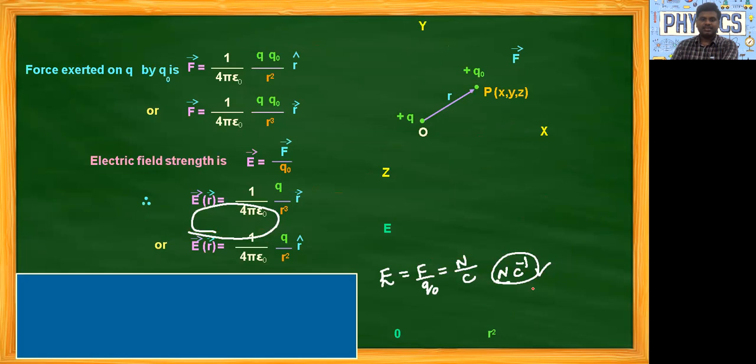Next, we'll find the force exerted on Q by Q naught. Next we'll see what we are going to find here: the electric field due to a point charge. Now we are taking one point charge and trying to find the electric field.